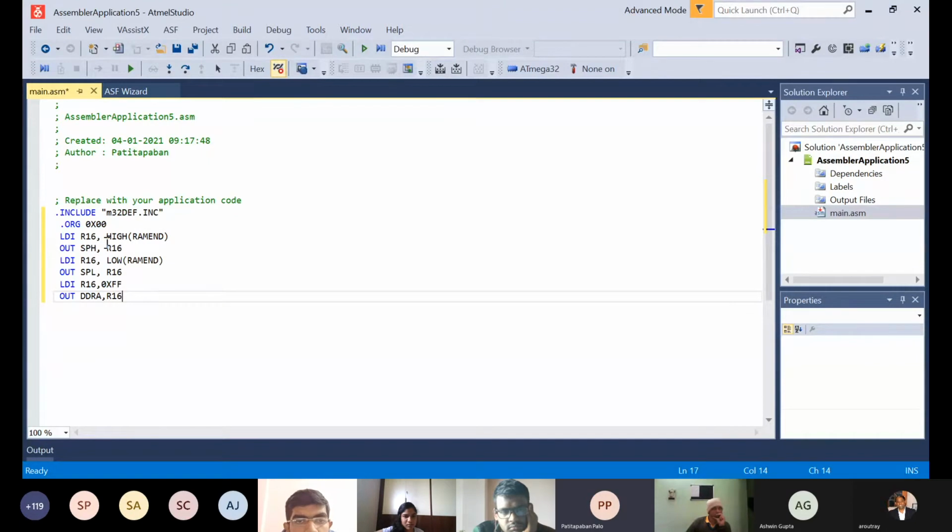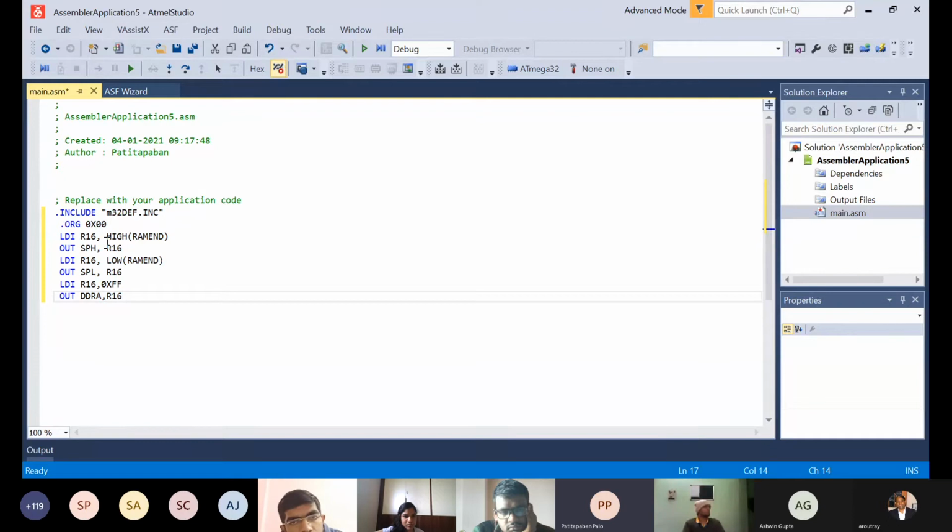So .include is just similar to that. We are using m32def.inc because we are using the Atmega32. If we use the Atmega16, then you will use m16def. It is similar to that.